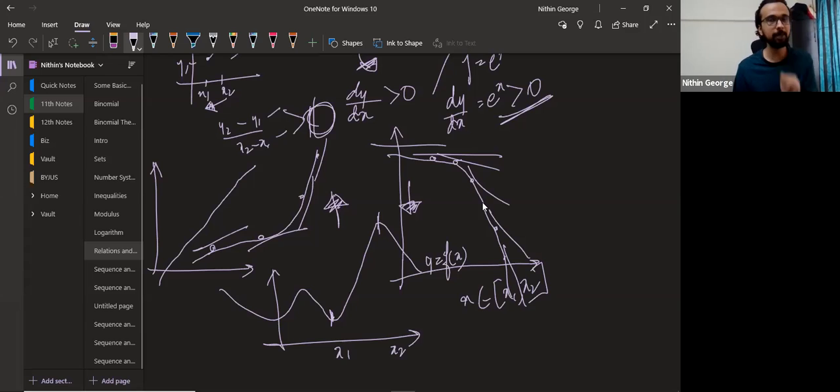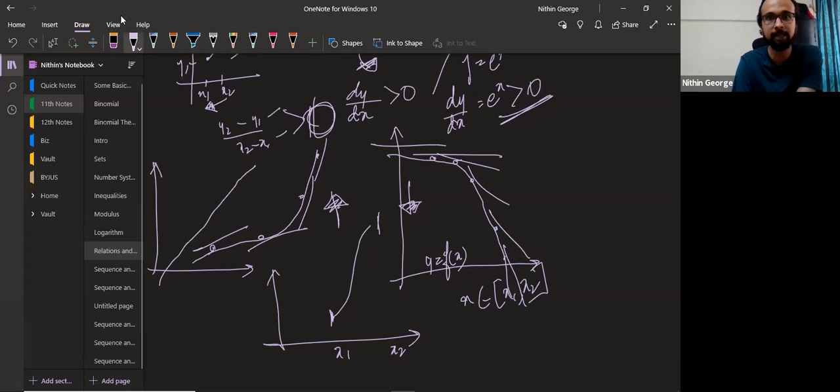Okay, what can you say about the range here? Range of the function. We'll be omitting the parts beyond x1 and x2. We'll be looking only at this part. Okay, guys, I want your attention here. We'll be looking only at this part, because that's what the question is asking. Between x1 and x2, what is the range?